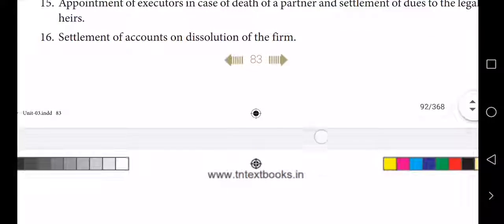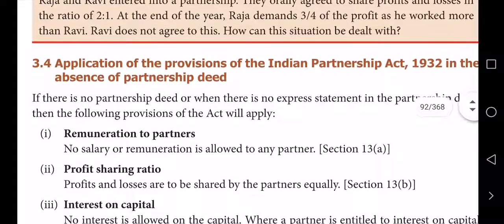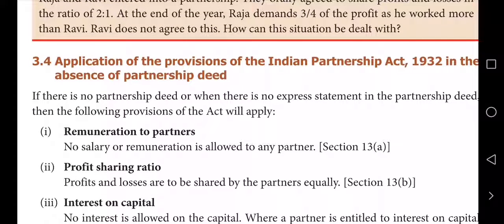Now see, this is very very important, please note it in mind. Application of provisions of the Indian Partnership Act 1932 in the absence of a partnership deed. If the partnership deed says nothing, if they have not mentioned anything about this, let us see what the Indian Partnership Act of 1932 says.